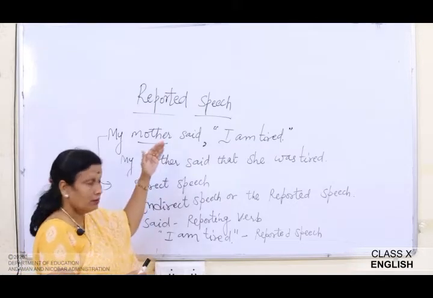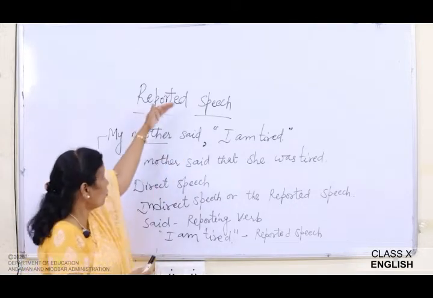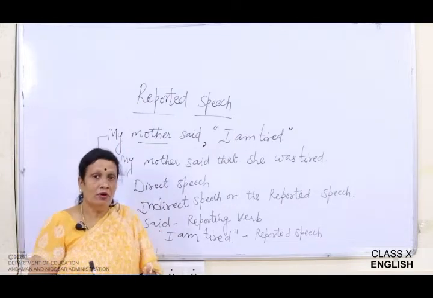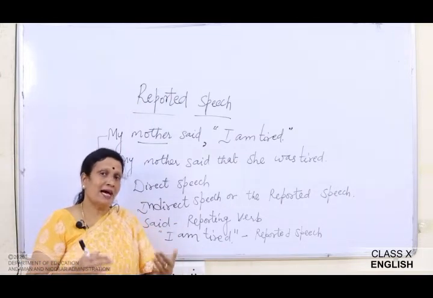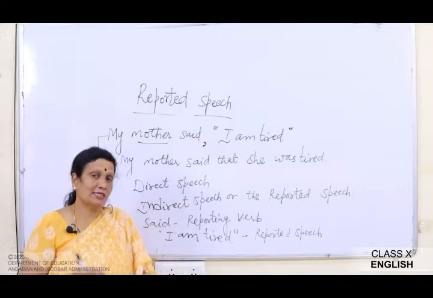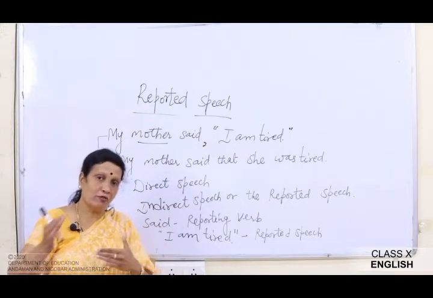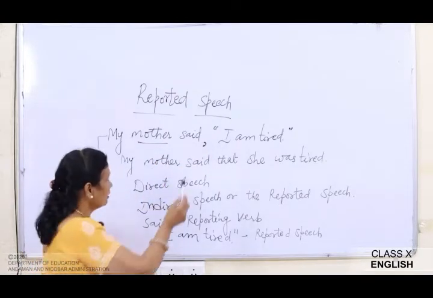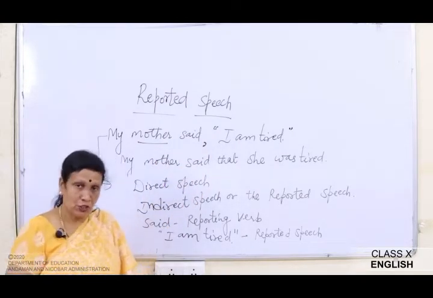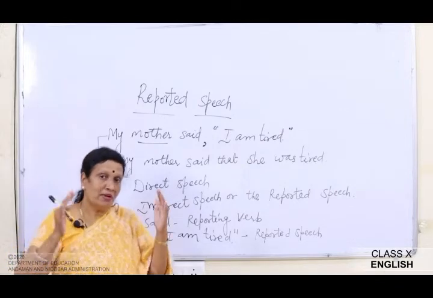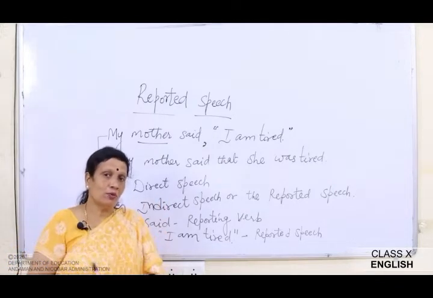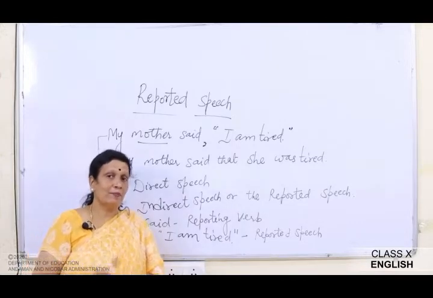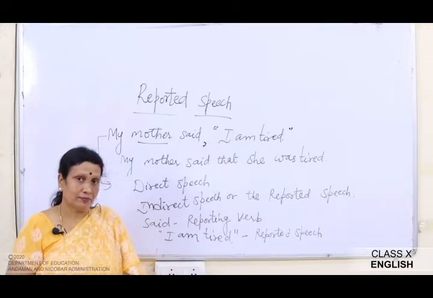Now, I hope it is clear to you what is a reported speech. So, as I told you, we can say what has been said by a person in two different ways. That is either in the direct speech or in the reported speech. So, if we mention the direct words or the exact words of the speaker, that is known as the direct speech. Okay.